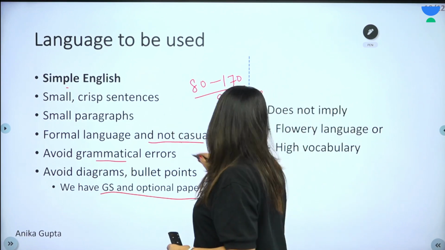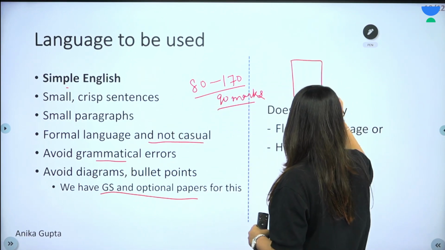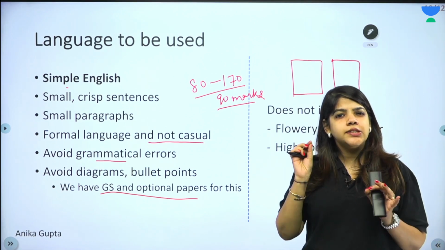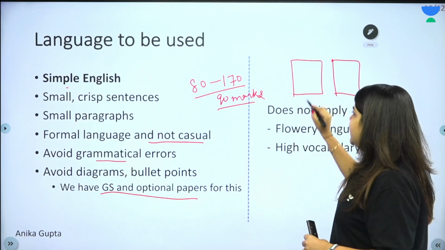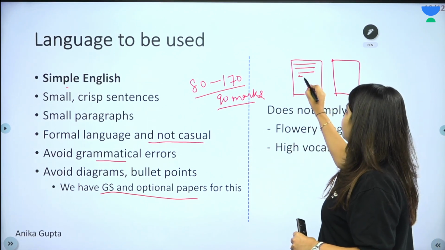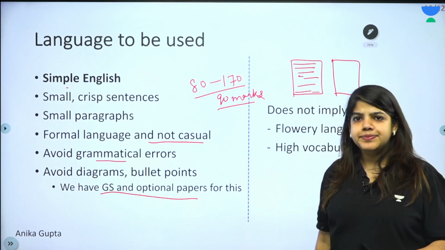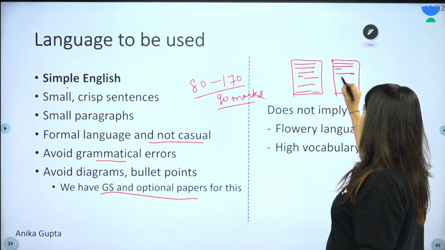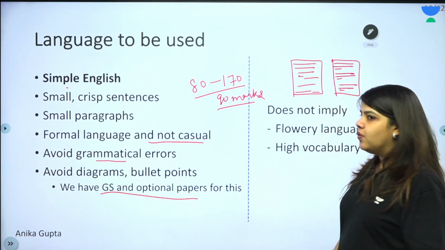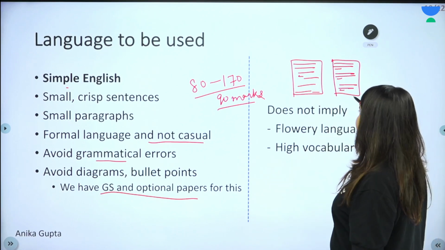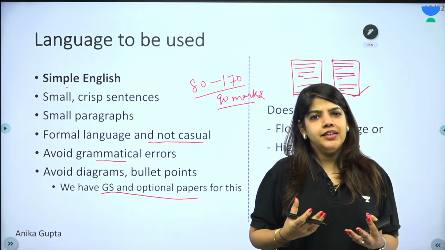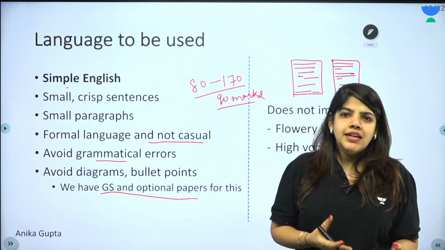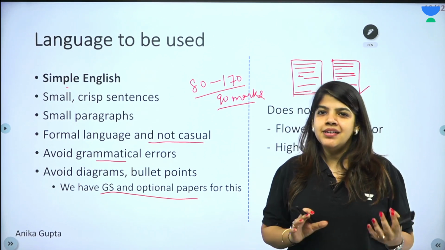I give you an example. There are 2 essays in front of you. Even in GS actually, it is suggested to write small crisp bullet points. There is one student who starts writing and writes everything in 1 paragraph. There is another who writes 1, 2, 3. Which looks better? The second essay. Small paragraphs, easier to read, easier to understand, with proper underlining, simple English, makes the task of the examiner easy.